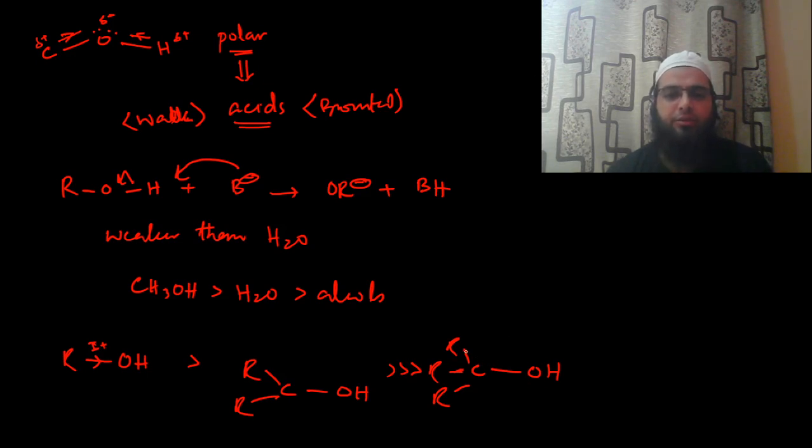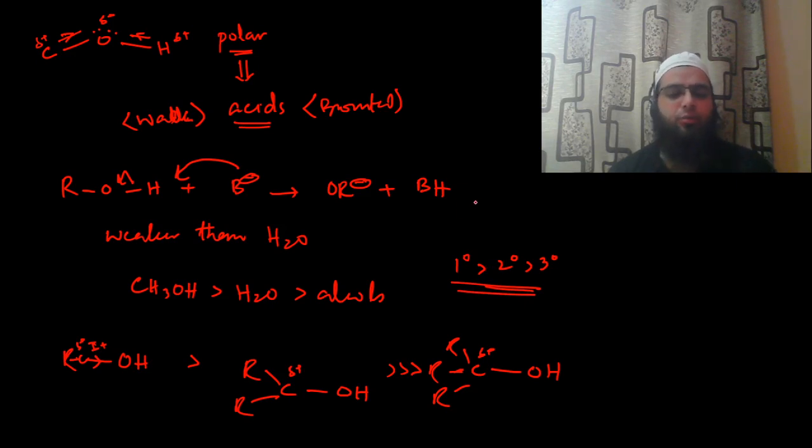Okay, because these effects stabilize the positive charge that is present on the carbon of this alkyl group. So we can say that primary alcohols are more acidic than secondary, and they are more acidic than tertiary. Okay, this is the acidity order that we have to keep in mind. Many a times we are asked about the strength of acids.